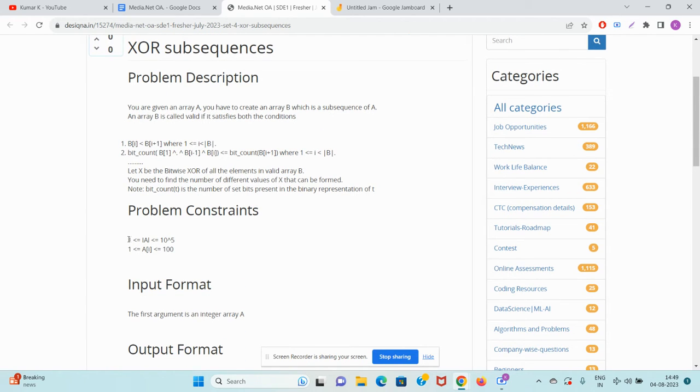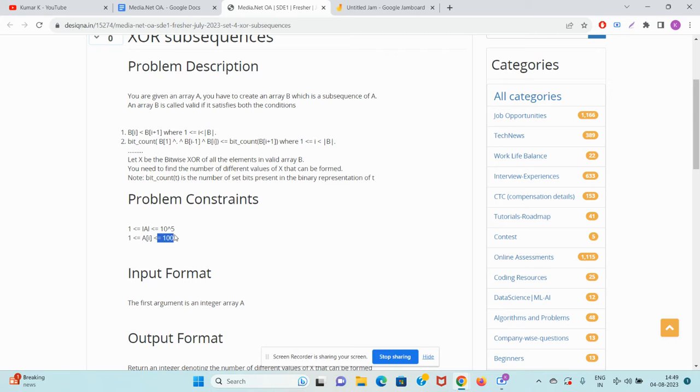The size of the array A can be 10 raised to 5 and all the elements can reach till 100 only. So this is a very important observation. Why in this problem are we given such a small number as 100? Why can each element only go from 1 to 100, not more than that, but the size of the array can be as long as 10 raised to 5?